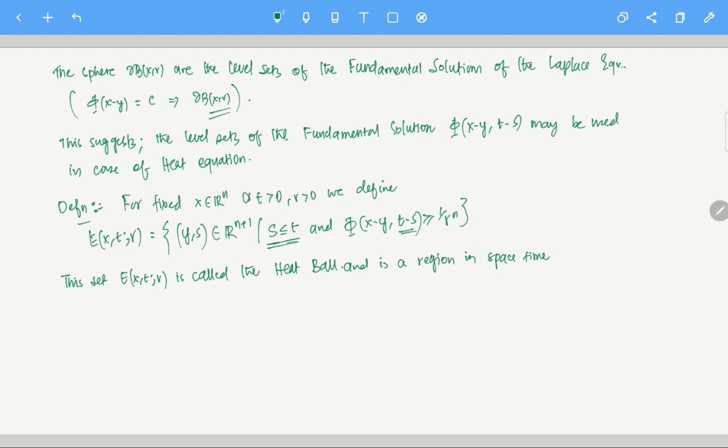If you look at it, can you guess what the boundary of this particular set is? In space time, the boundary of which is a level set of phi of x minus y, t minus s.